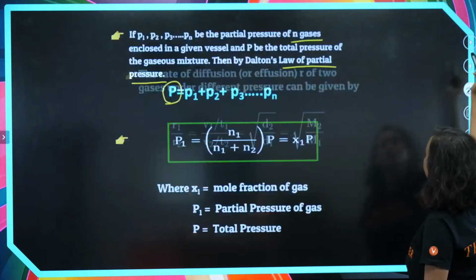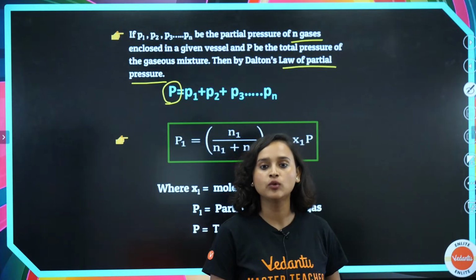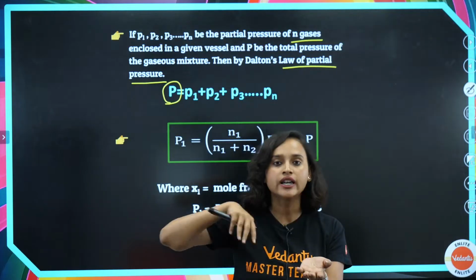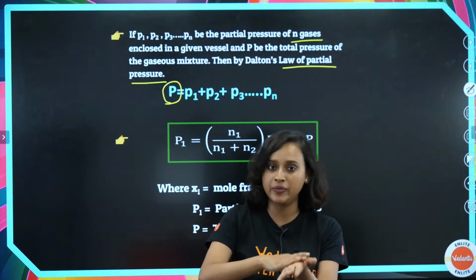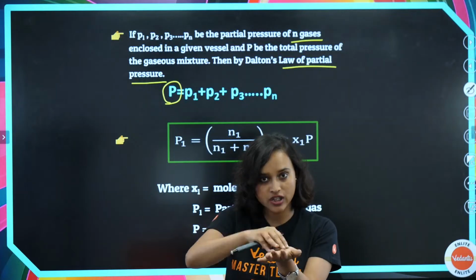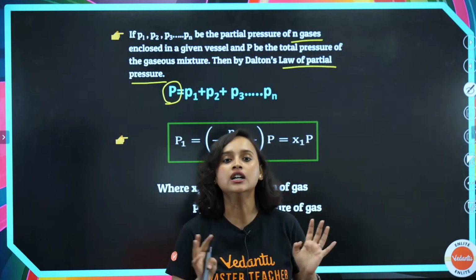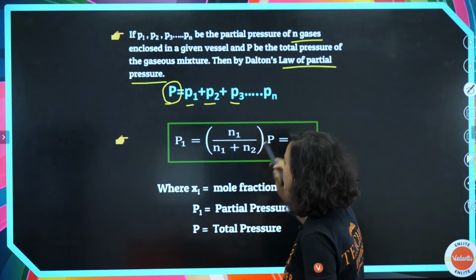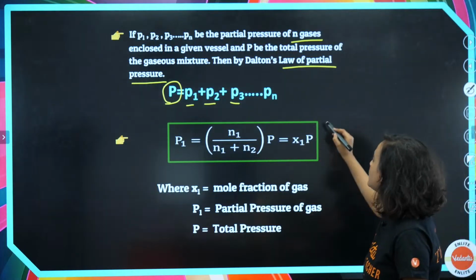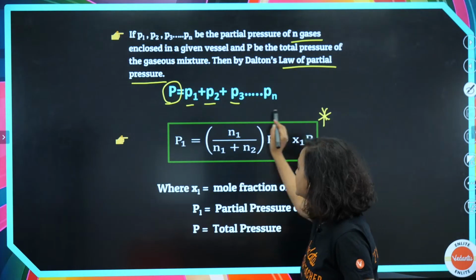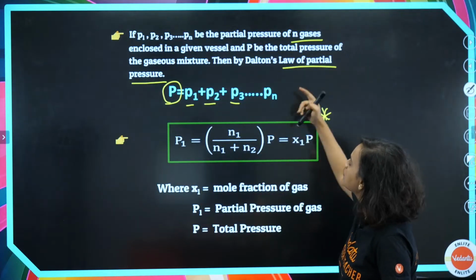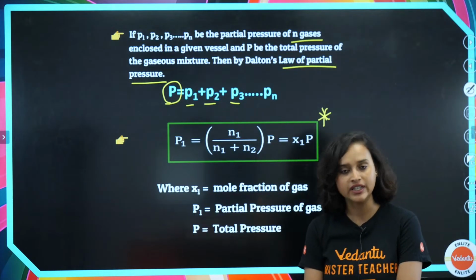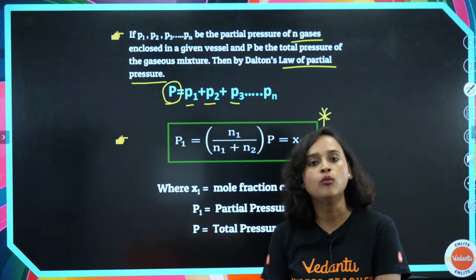Okay, moving on. Partial pressure. Basically, if we take a vessel with gaseous mixtures, the total pressure that this gaseous mixture has is equal to the summation of all the partial pressures, and that's exactly what is written here: P1 plus P2 plus P3 up to Pn. This is what we have to remember, because we are talking about partial pressure in terms of the mole fraction.